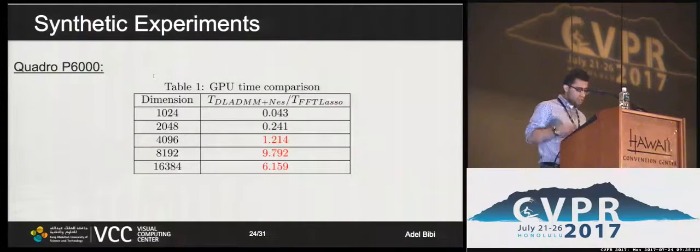So we also managed to get our hands on the 24 gigs P6000. So we have added another data point to that previous plot, which is for matrices of 16,000 by 16,000. And we noticed that the improvement in speed could go up to 6 to 10 folds.